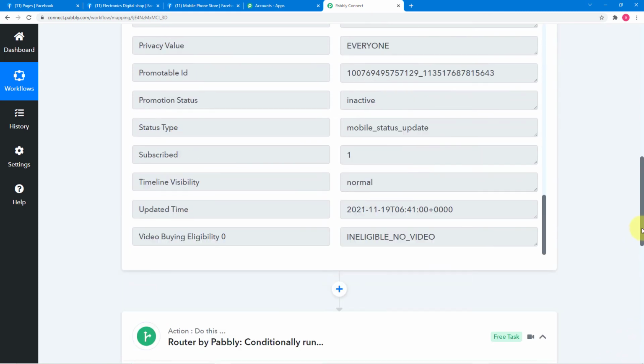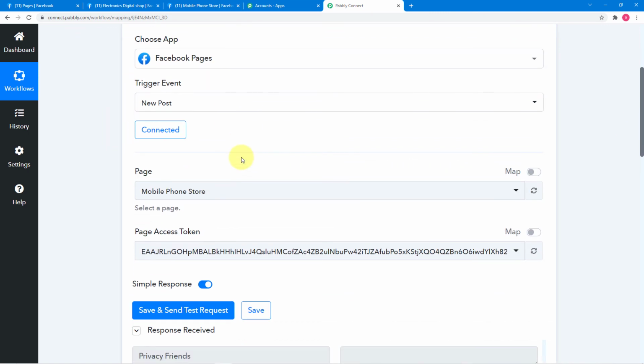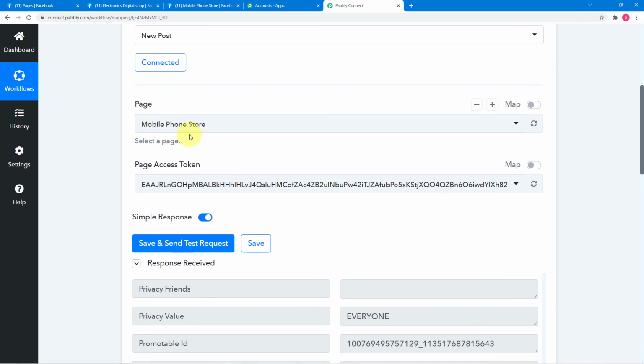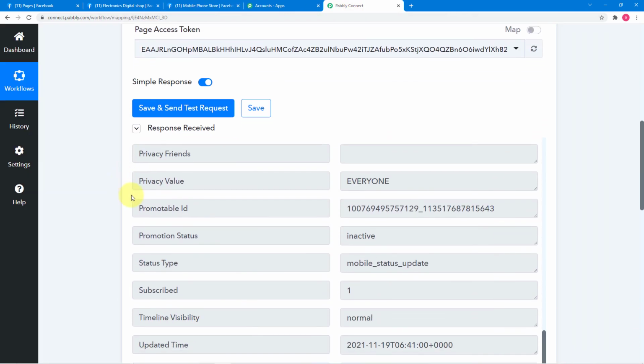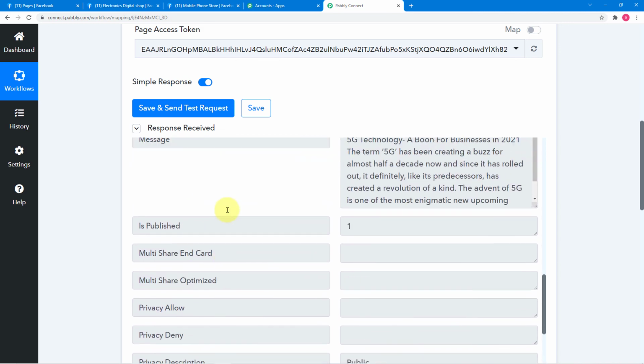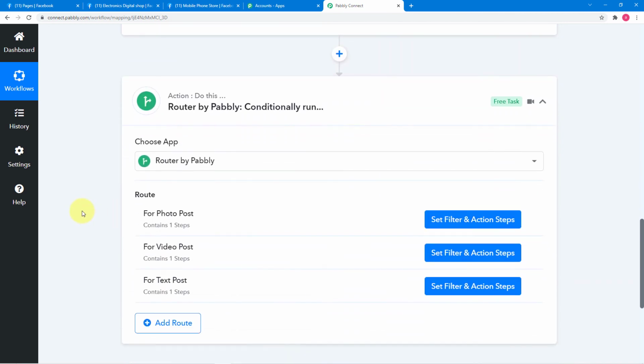Let me give you a quick recap of what we have done here. So first of all, in this trigger window, we selected Facebook pages, then connected the page, and selected our primary Facebook page in which we generally post things. Okay, so this is our primary page, mobile phone store. We selected it and captured the data of the most recent post like this. Okay, after that, in this action window we created 3 routes for 3 kinds of posts: for photo post, for video post, and for the text post.